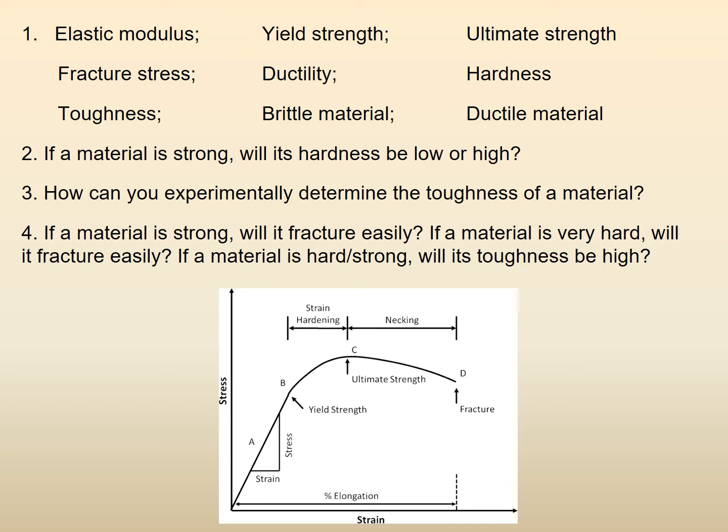You keep on increasing the load, after some time it starts deforming. Initially it deforms elastically, and if you keep on increasing your applied load, then it will start to deform plastically. So the resistance of the material to deformation is its strength, and resistance to permanent plastic deformation is really the strength. Okay, now define hardness.